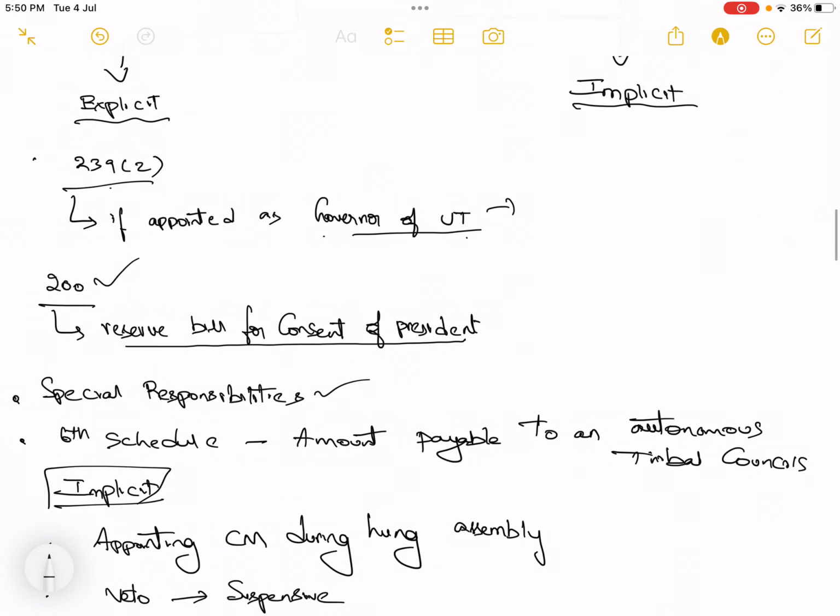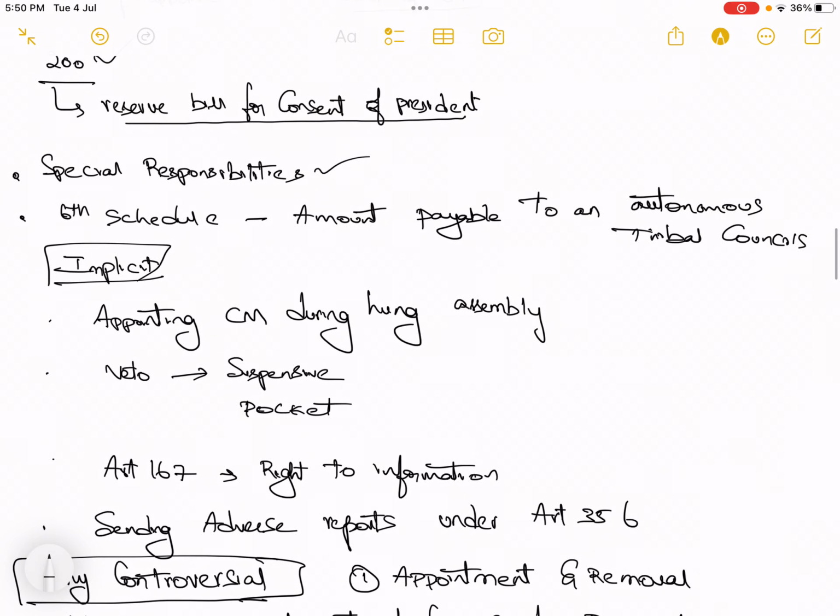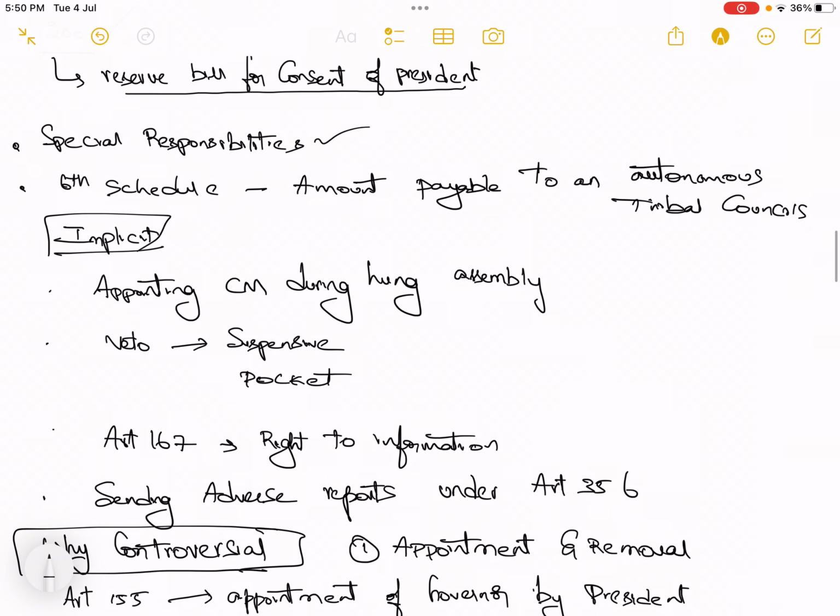Then apart from these explicit provisions, what are the implicit discretionary powers? Generally the governor has no power in the appointment of the CM, okay, but in the case of a hung assembly where no party has got the majority, he has to appoint the CM. So this has become a controversy. How? Even when no party has the majority, there is some priority.